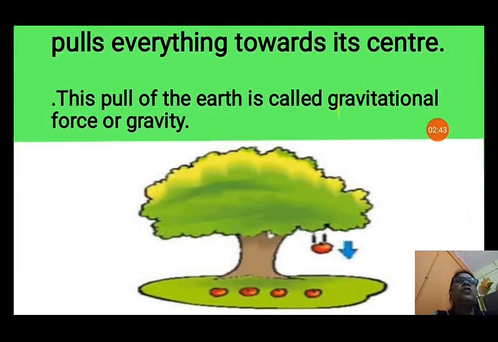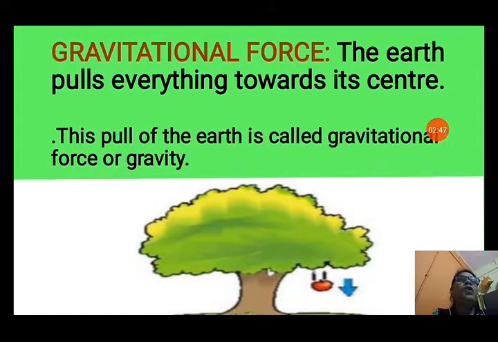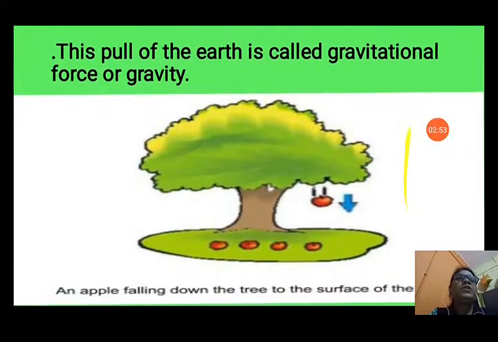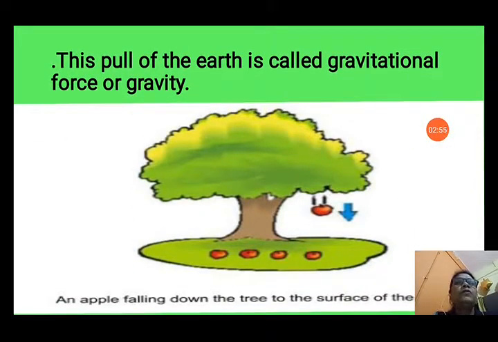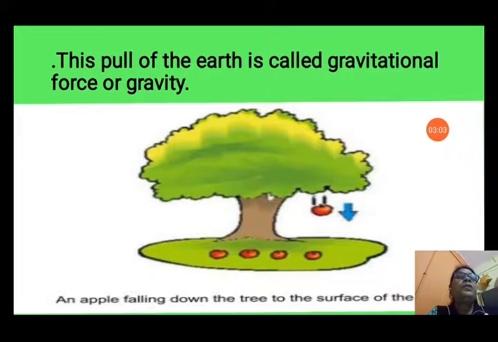Next is gravitational force. The earth pulls every object towards its center. This pull of the earth is called gravitational force or gravity. You can see in the picture the apple that is falling from the tree to the surface of the ground. The apple is going towards the earth because the earth pulls every object towards itself with a force that is known as gravitational force or gravity.